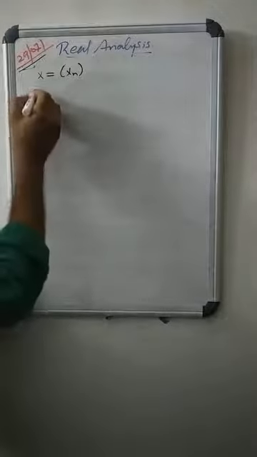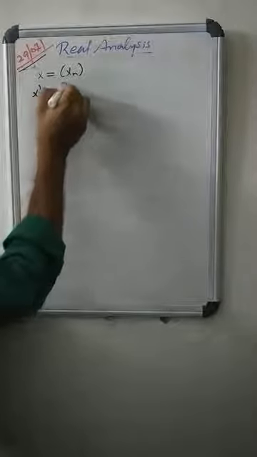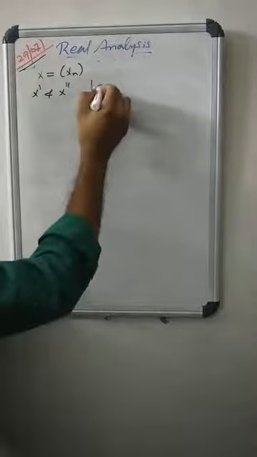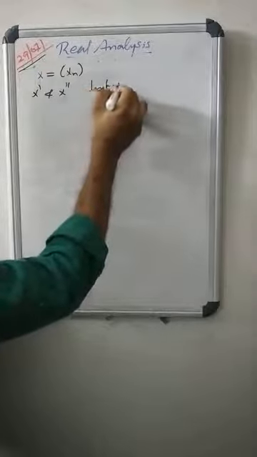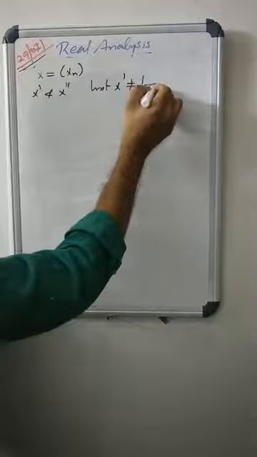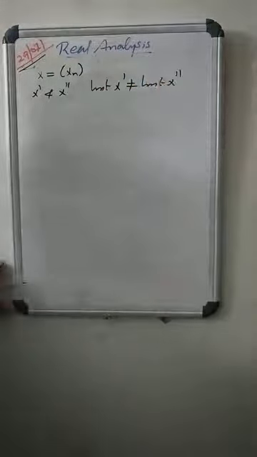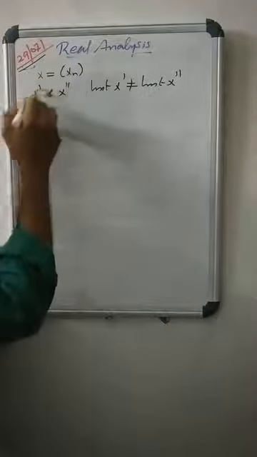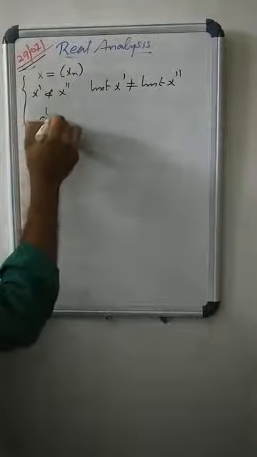Then, if X' and X2' are any two subsequences of this X, with limit X' differing from limit X2', meaning X' and X2' have two different convergence points, and also X is unbounded, then this is the criterion for divergence.